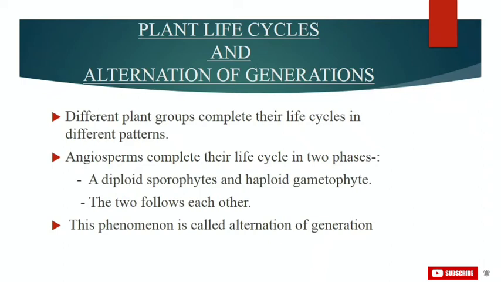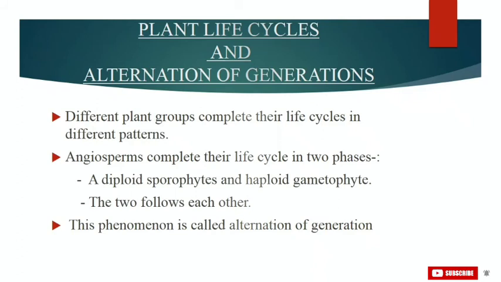So overall, during the life cycle of any sexually reproducing plant, there is an alternation of generations between the gamete producing haploid gametophyte and the spore producing diploid sporophyte. One good example of it, as we have seen in our previous lecture about angiosperms: angiosperms complete their life cycles in 2 phases. First is the diploid sporophyte and the second is the haploid gametophyte. These 2 phases follow each other, and this event is called alternation of generation.